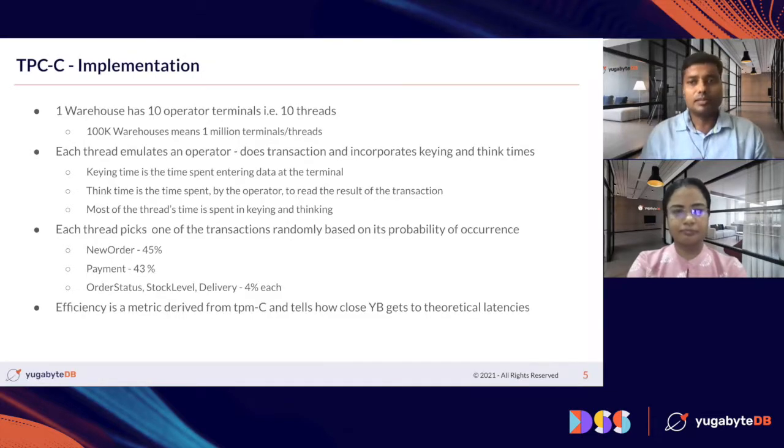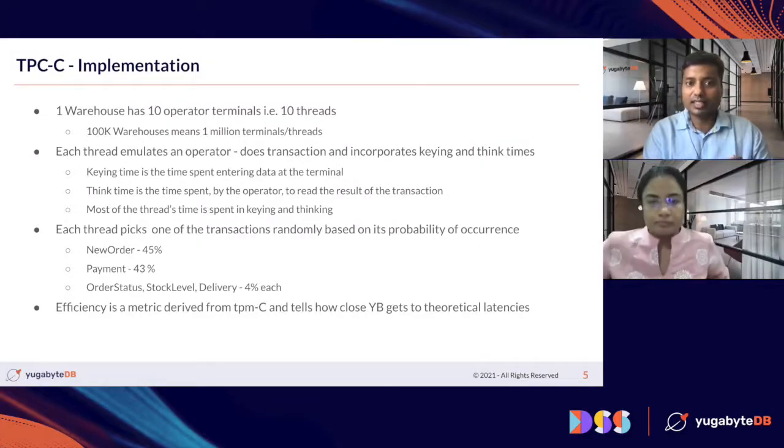Now let's talk a little bit about finer details of the implementation. When we say that there is a warehouse and it has 10 different operator terminals, what it means for the TPCC client doing these requests is that there are 10 different threads. These 10 threads are emulating operators and doing the transactions. So if you are doing 100K warehouses, that means you have about 1 million threads doing transactions in parallel.